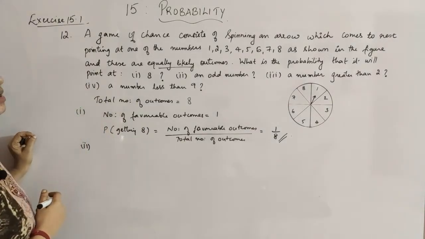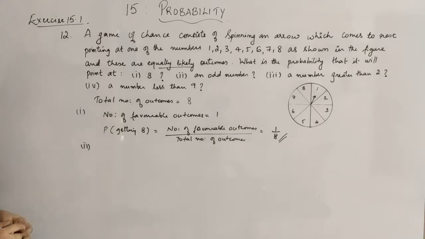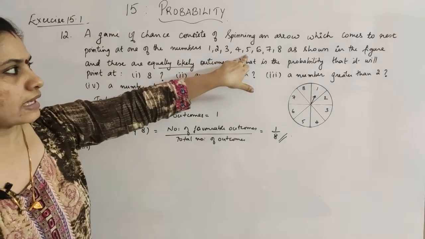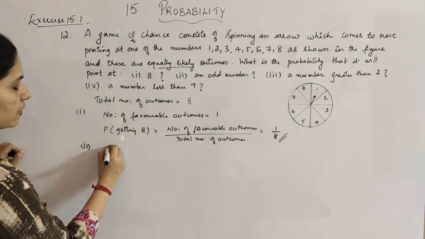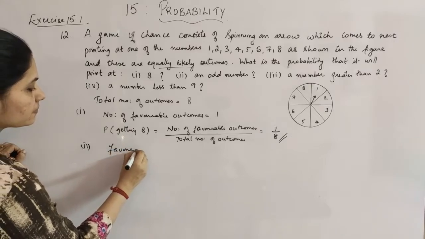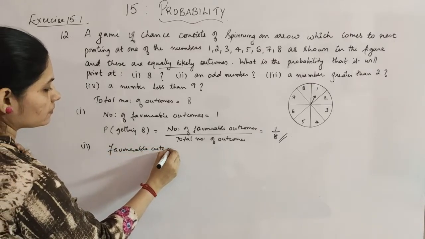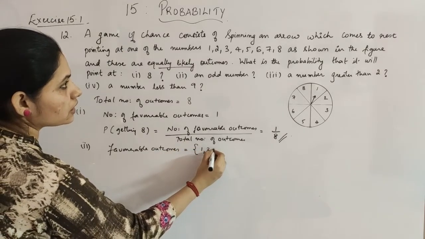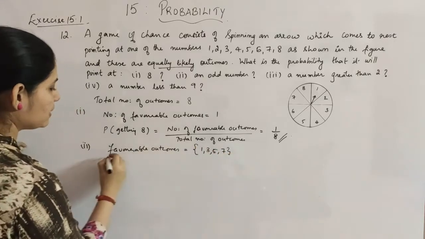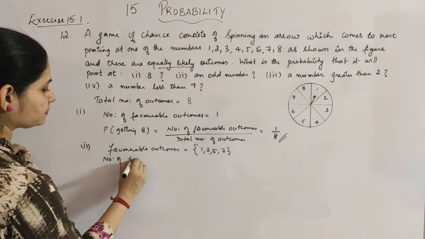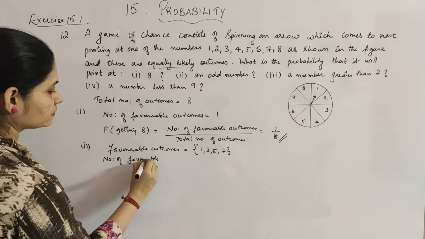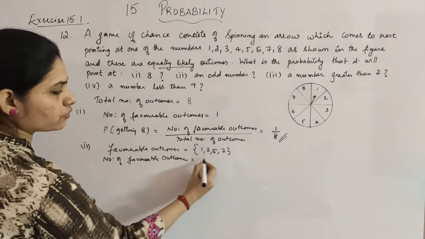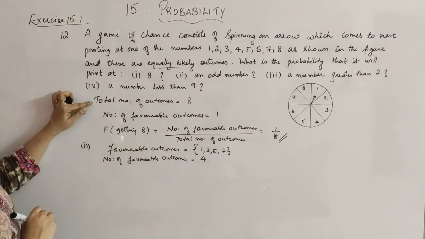Now the second one is getting an odd number. So what is the probability of getting an odd number? How many odd numbers are there? You have 1, 3, 5 and 7. So the favorable outcomes are 1, 3, 5 and 7. That means the number of favorable outcomes is 1, 2, 3, 4. It is 4. And the total number of outcomes, you know, is 8.